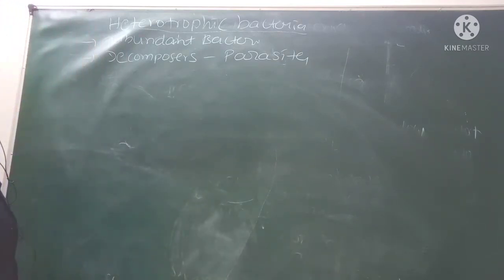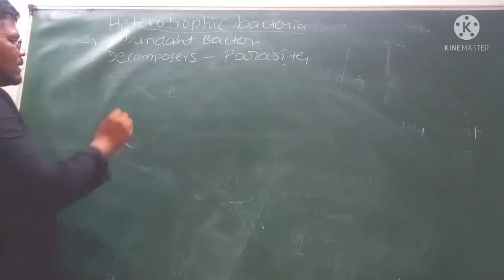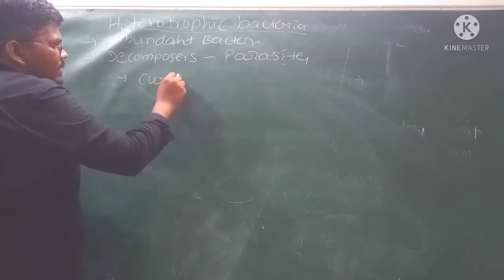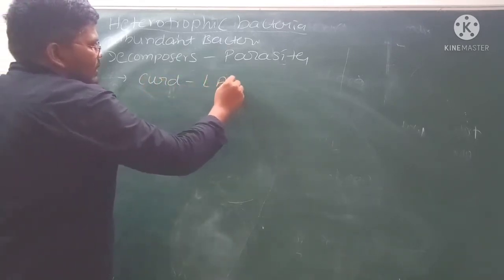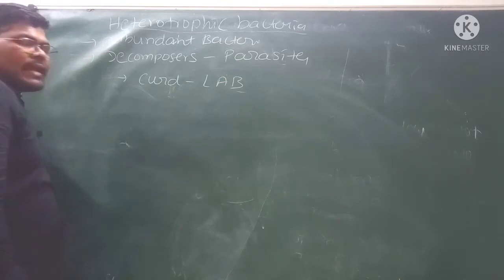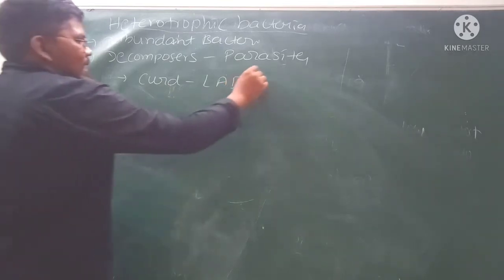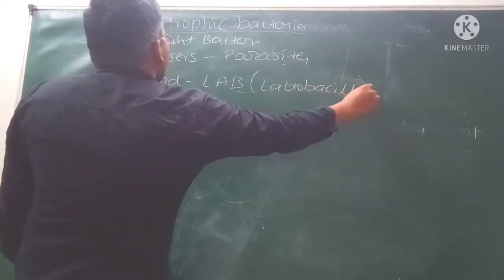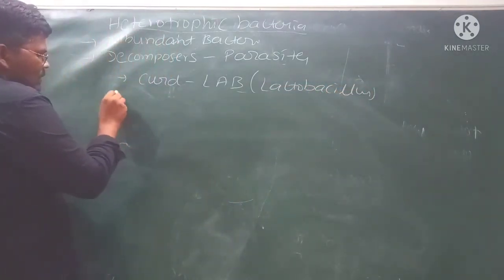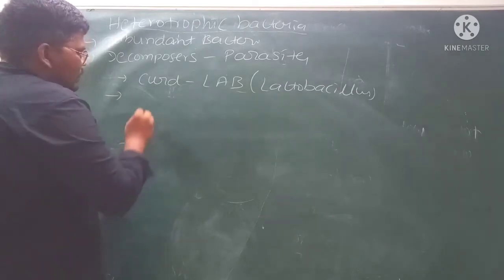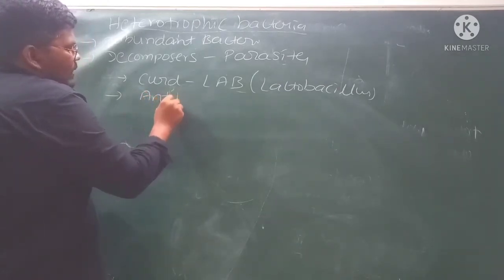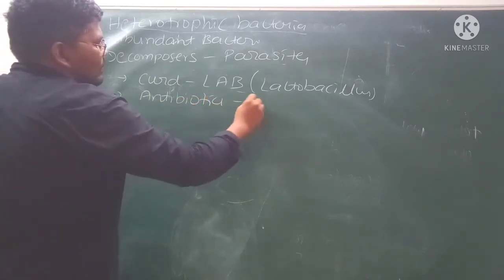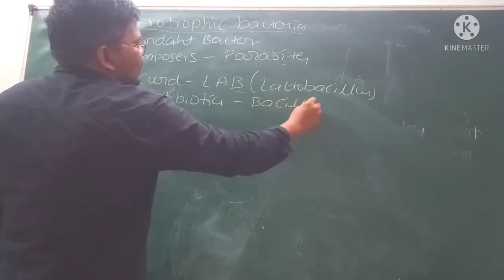Heterotrophic bacteria can be used for the formation of curd. Example for that is lactic acid bacteria or lactobacillus. Lactobacillus is used for the formation of curd. A few types of heterotrophic bacteria are used for the production of antibiotics. Example for that is bacillus.